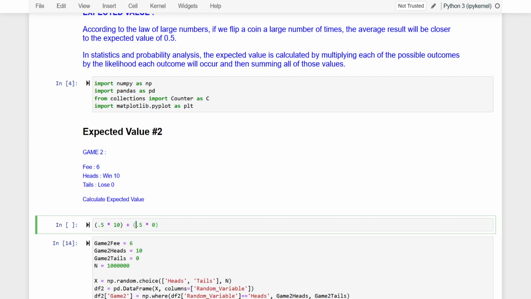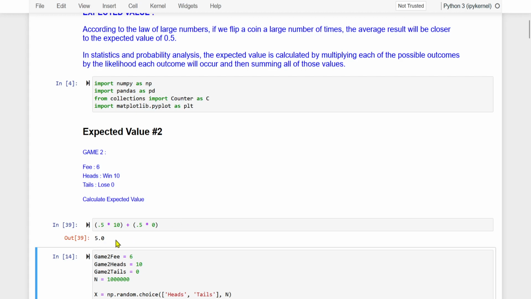So we know how to calculate the expected value: probability multiplied by all the values of the random variable. So we are multiplying it by 10. First probability is 0.5, that is for heads. Second probability is 0.5, that is for tails. And they are getting multiplied by their respective random variable. So let us run this.